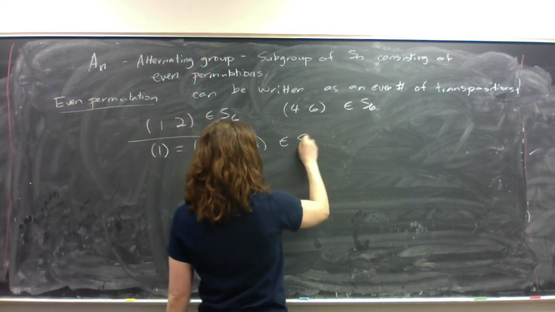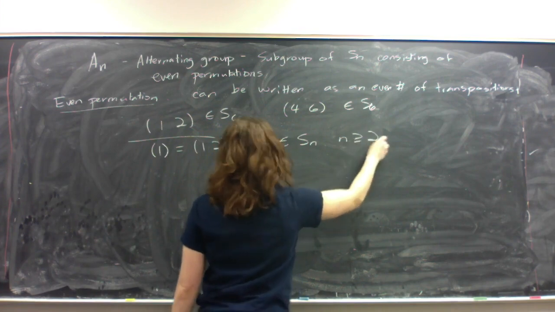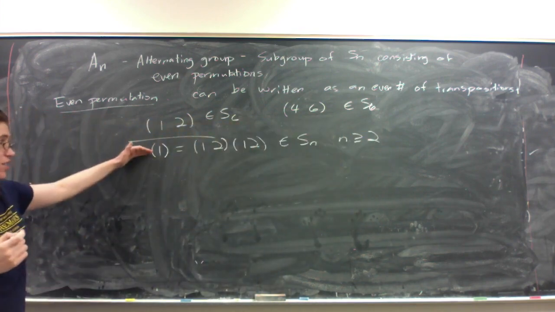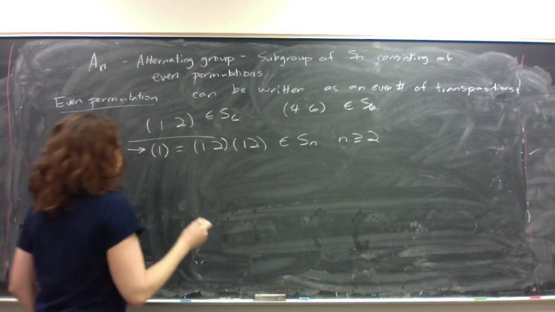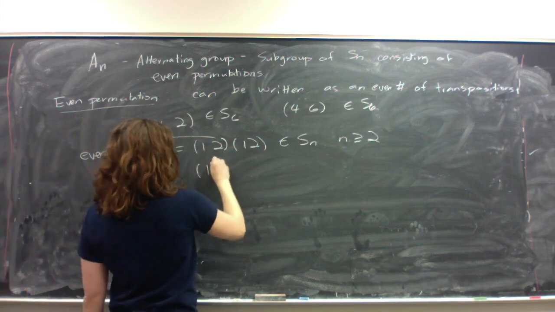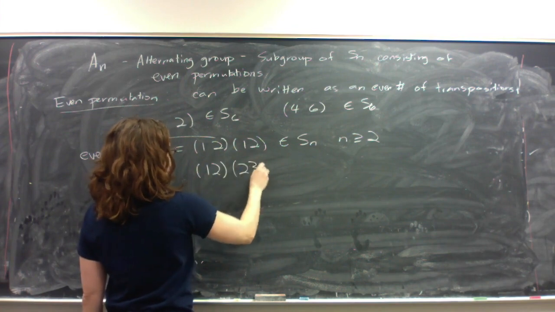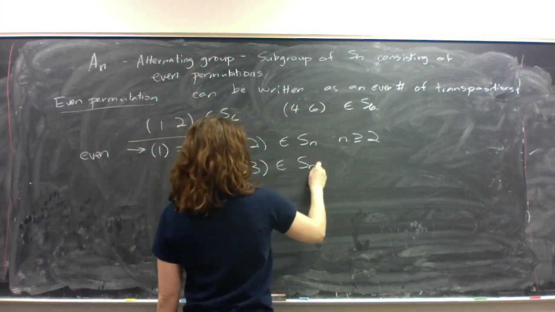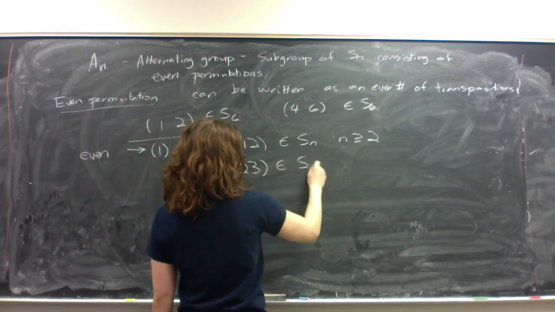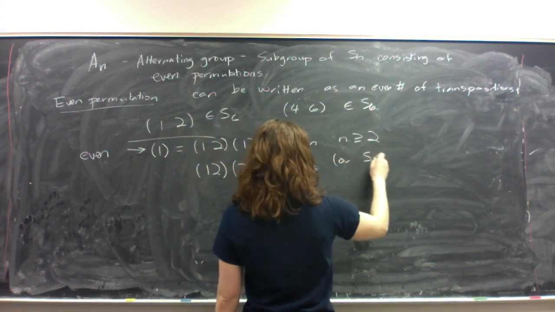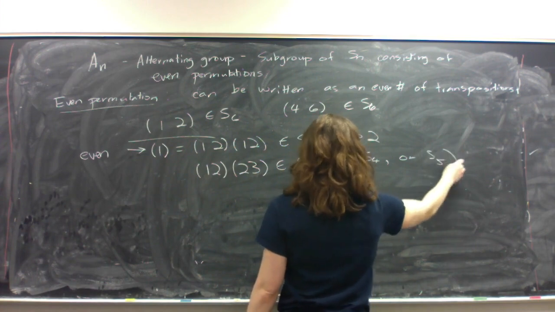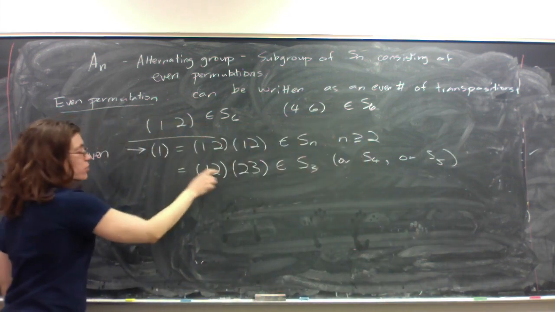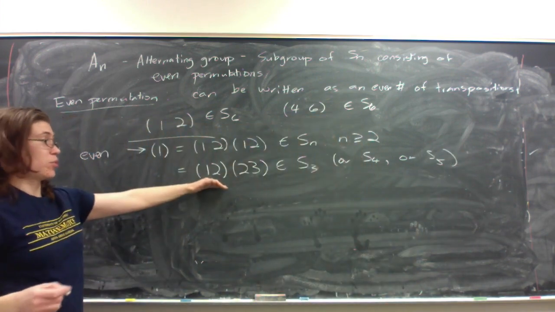So the identity is an even permutation. If I'm working in S_3 or bigger, I could take (1 2 3)(2 3) in S_3, or S_4, or S_5, etc. And whatever this is must be an even permutation.